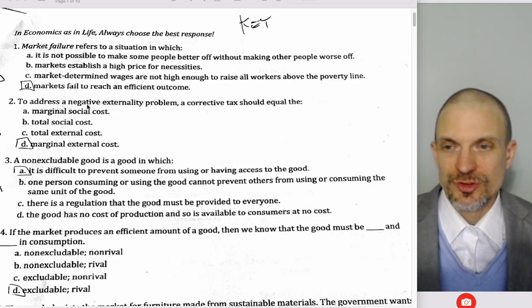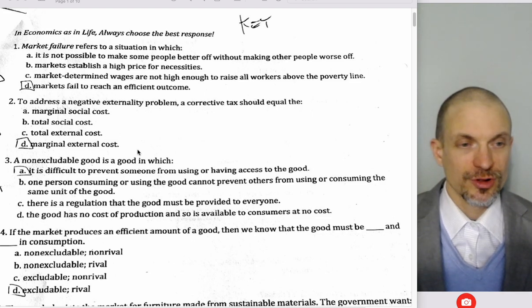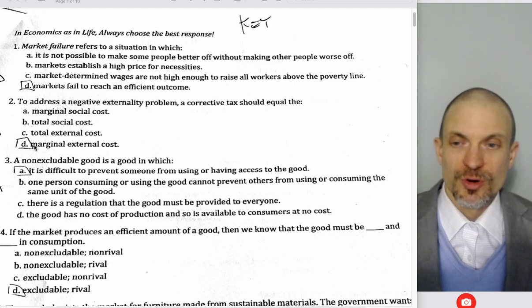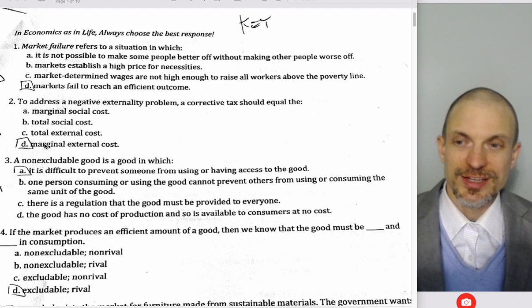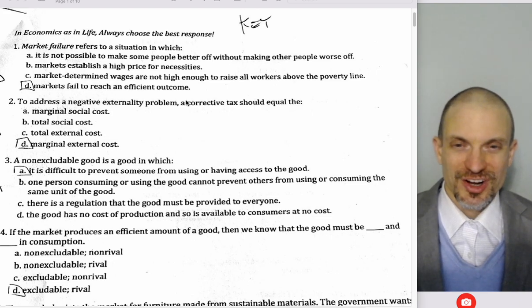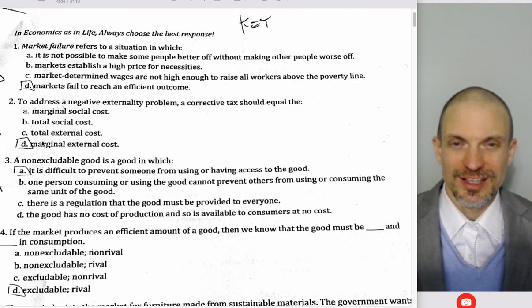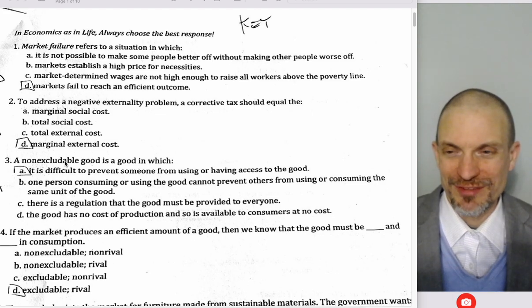Okay, number two, to address a negative externality problem, a corrective tax should equal the marginal external cost. That's our measure of the externality. Marginal private cost plus marginal external cost, the externality, gives us marginal social cost. But the externality is marginal external cost. A corrective tax, if it's going to address the negative externality, it should equal the marginal external cost. Okay, fine. That's not true by definition, but it follows kind of directly from the definitions.